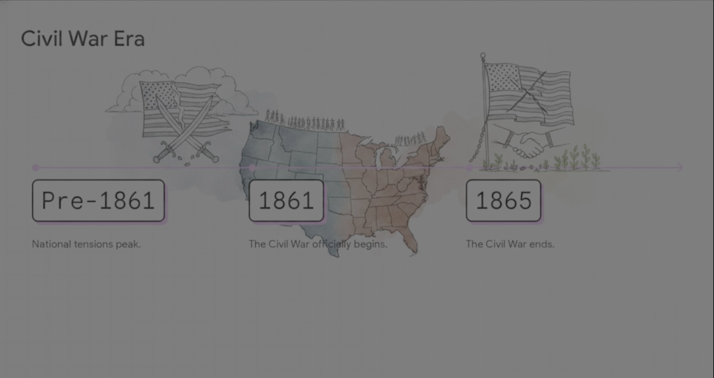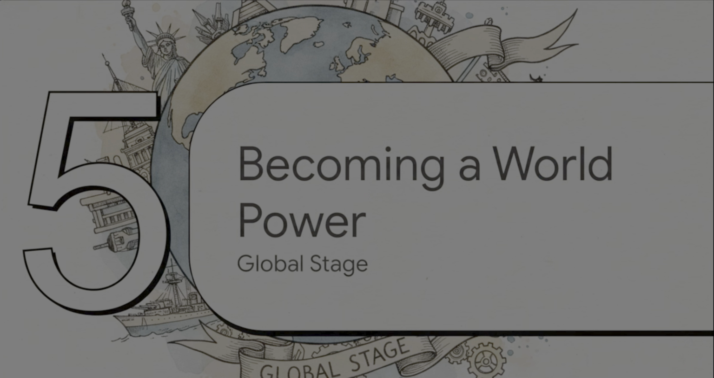After those national tensions peak, the Civil War officially begins in 1861. The country was essentially split in two for 4 long, devastating years. The war finally ends in 1865, preserving the United States as a single country and leading to the end of slavery. But as you can imagine, the rebuilding process would take generations. Part 5. Becoming a world power.